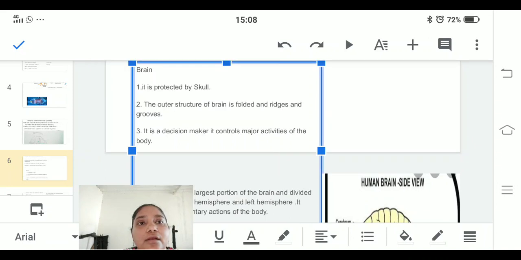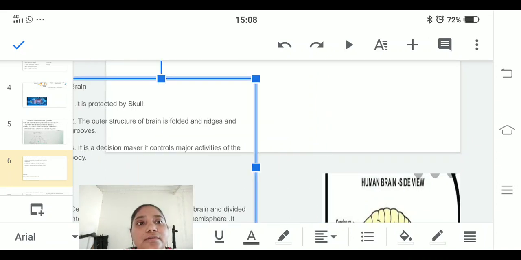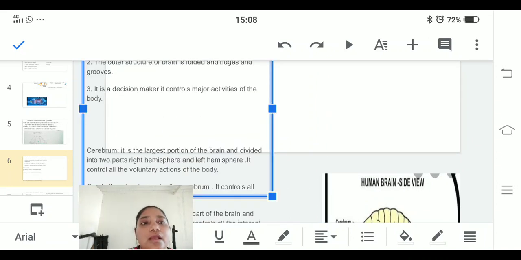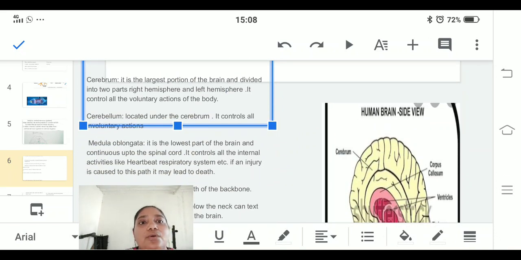Sorry for the interruption. The cerebrum is the largest portion of the brain, which is divided into two halves, that is the right half and the left half.